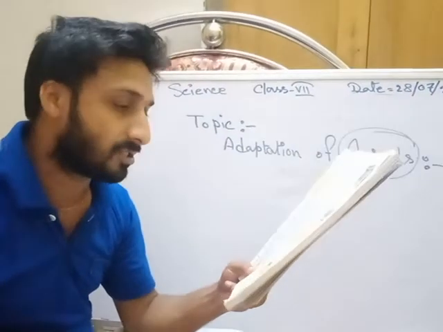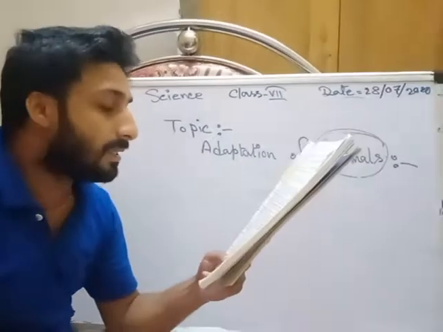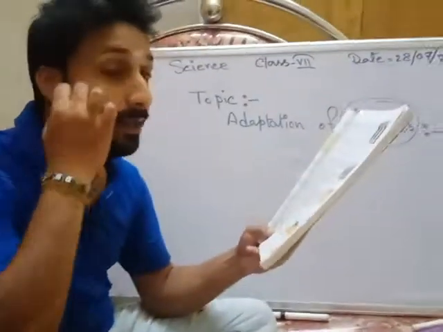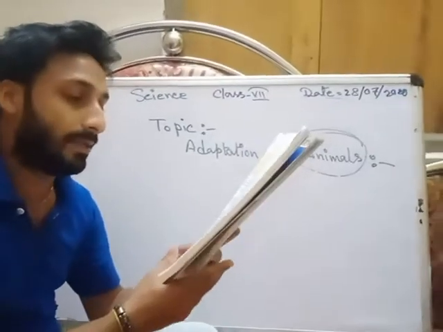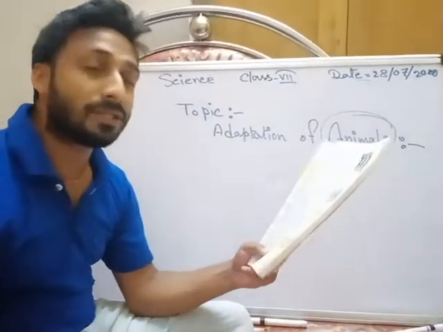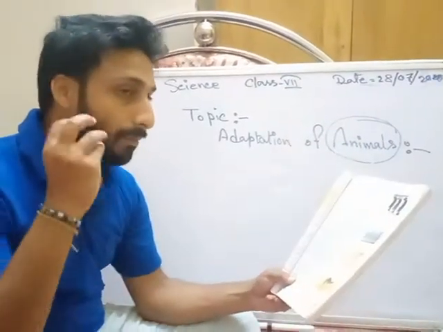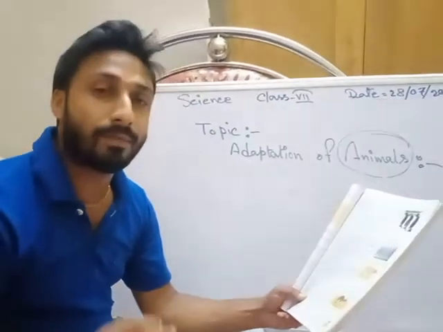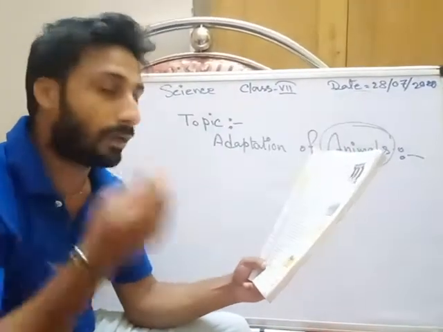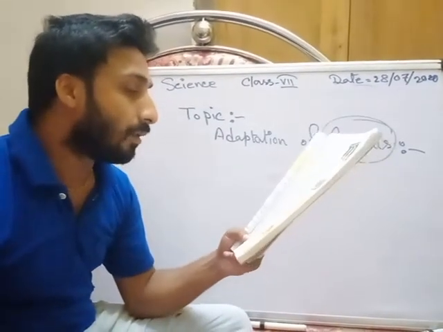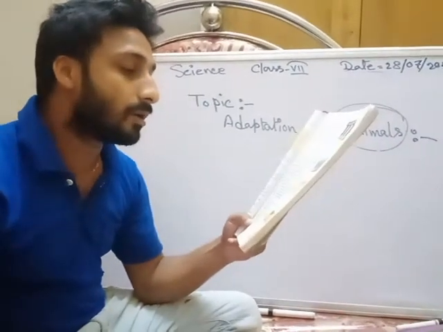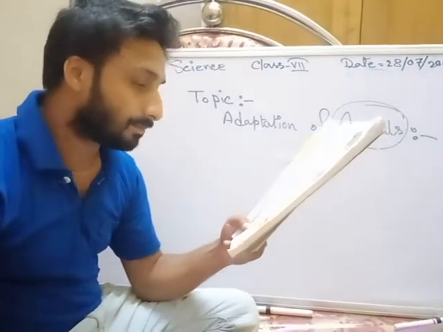In these regions, the day temperature goes up to 50 degrees Celsius or more. At night it falls down considerably, and scarcity of water is a common problem in such regions.